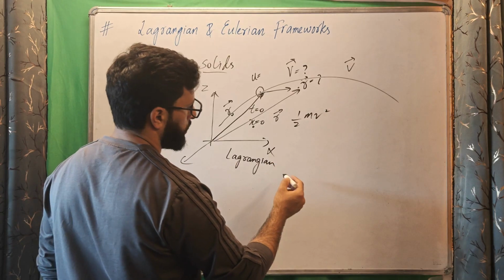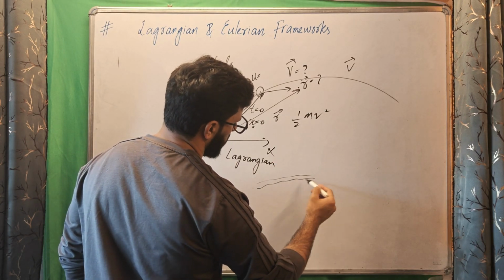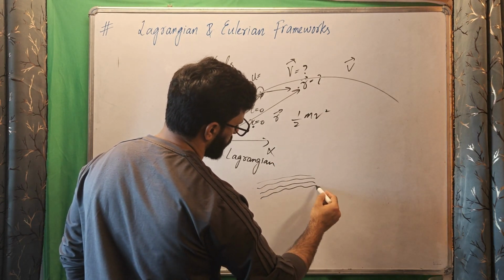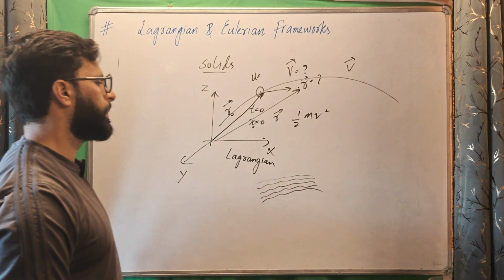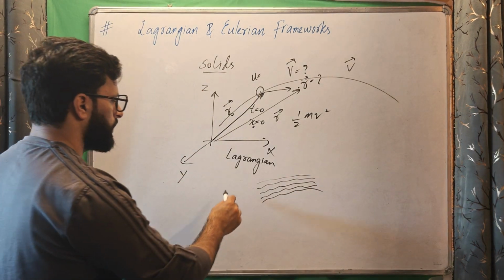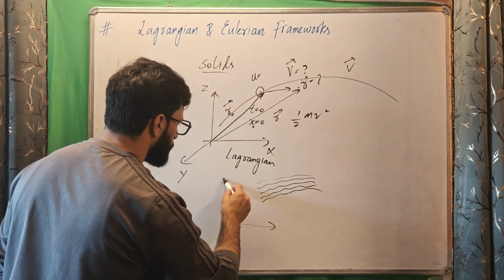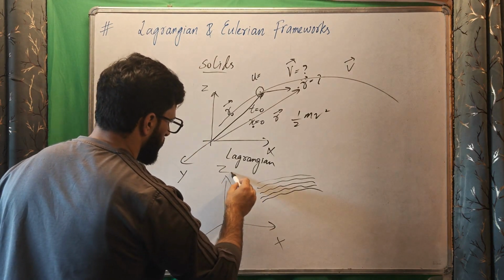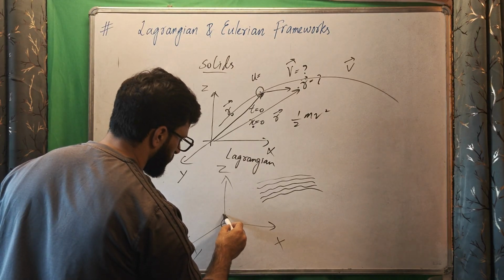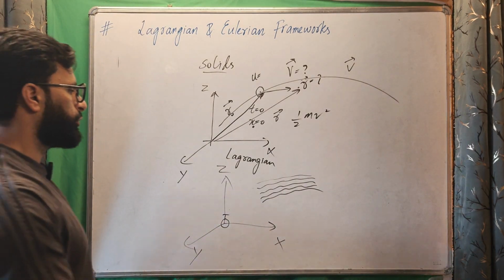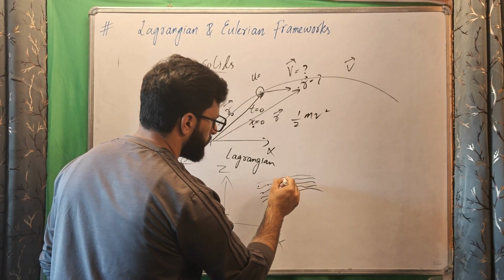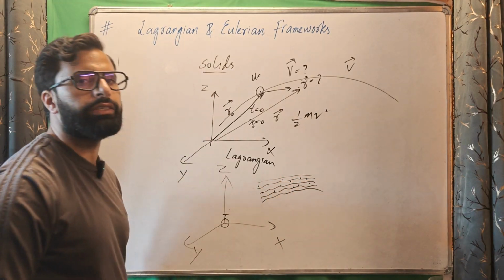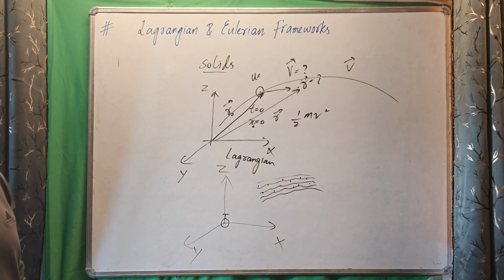Now here is a question. If we have a fluid, not a particle or a solid, and it's flowing, how can we use the Lagrangian framework? We'll say, okay, same concept: choose a frame of reference and track the particle's motion at every instant to get path of motion and velocity.